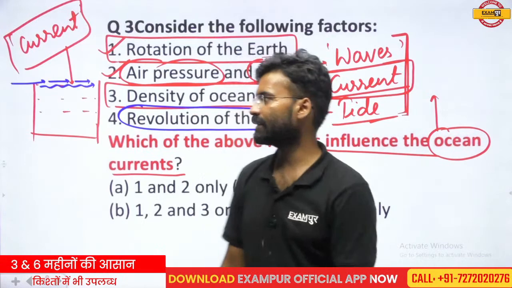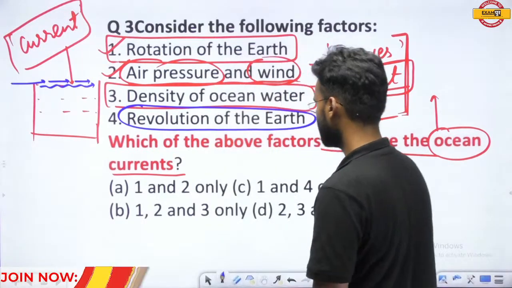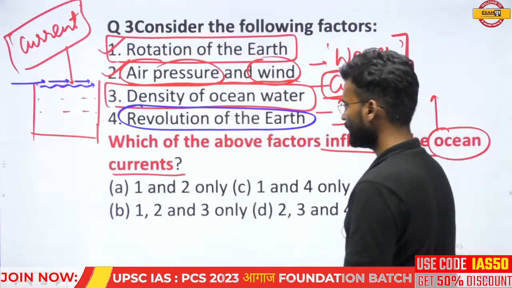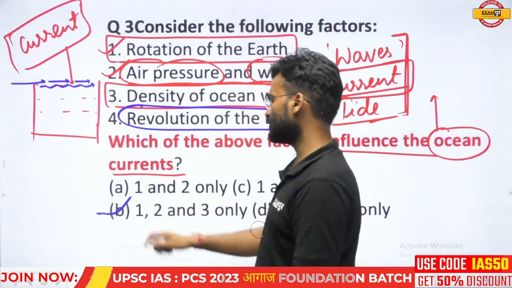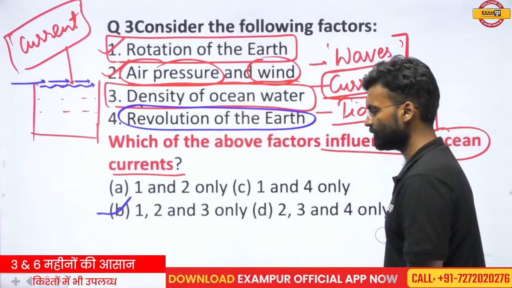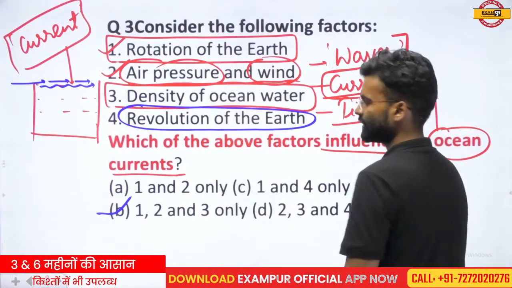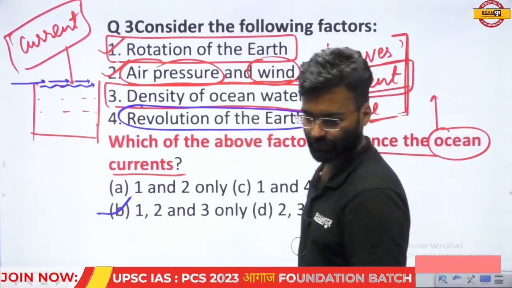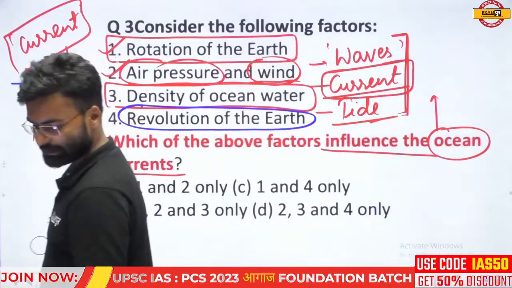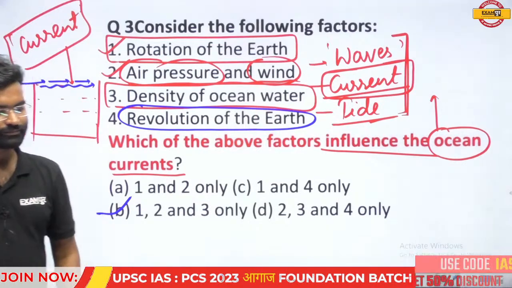So you can say the revolution of the earth has no effect on the oceanic current. So you can eliminate this option. The option without 4 is the correct answer. That means 1, 2 and 3 are the correct answer. On the basis of this, option B is the correct answer of this question. Only 1, 2 and 3 are correct. Very good.